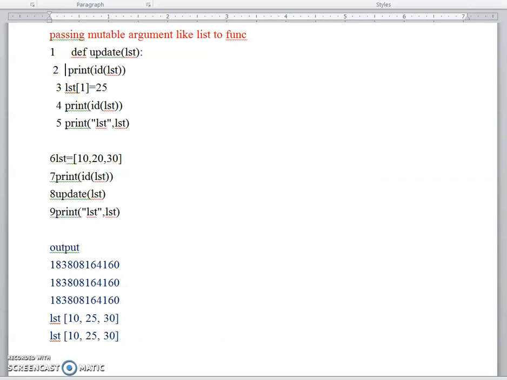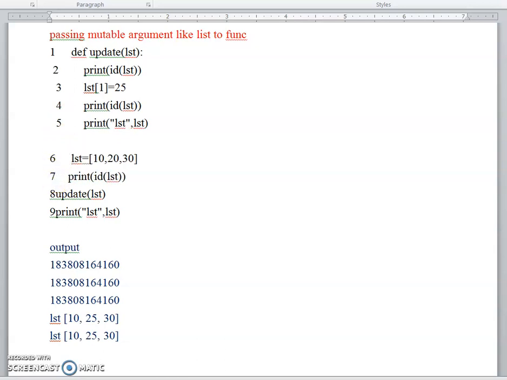It starts with def, so the statements belonging to the function have to be indented. Indenting means giving some space. Then the statements belonging to the main program should be in the same line as def.